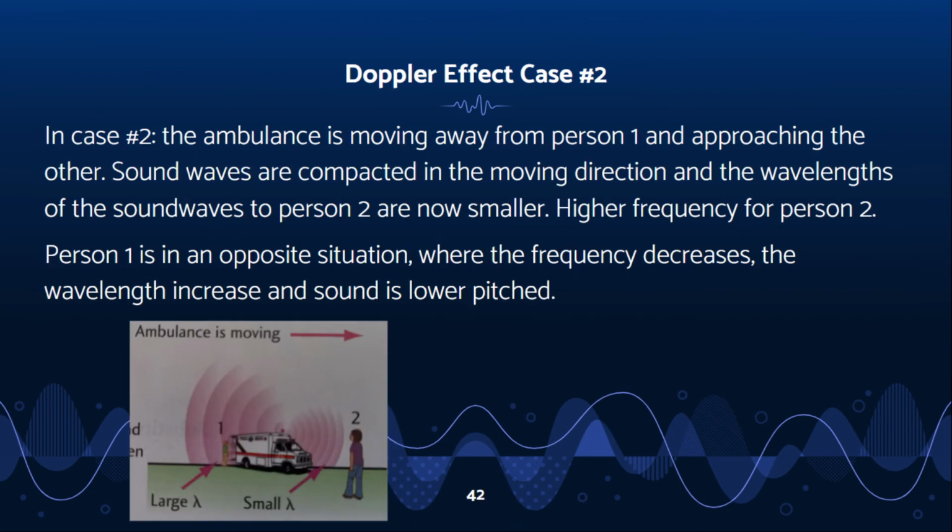In the second diagram, the ambulance is moving away from person 1 and approaching the other. Sound waves are compacted in the moving direction, and the wavelength of the sound waves to person 2 is now smaller. Person 2 gets higher frequency sound waves and thus a higher pitched sound. Person 1 is in the opposite situation, where the frequency decreases, the wavelengths increase, and the sound is lower pitched.